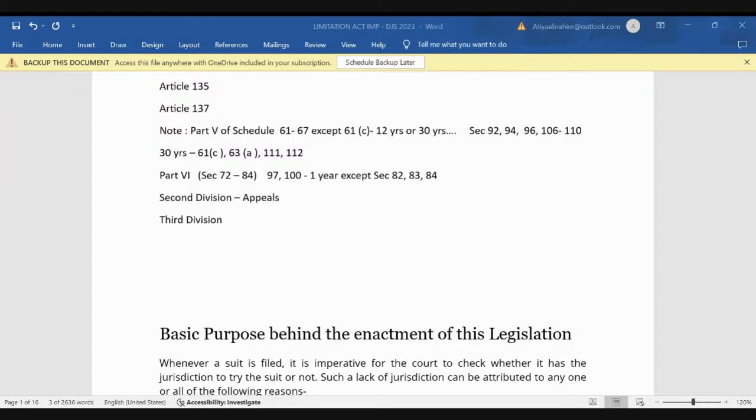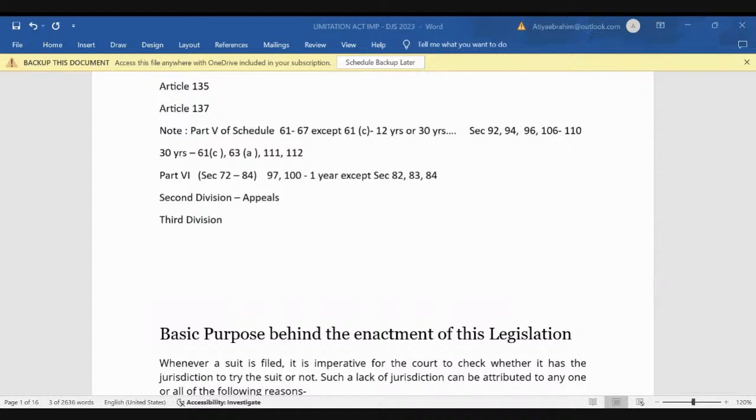Second division is my appeal. It has no part. Second division is only appeal, divided into no part. It is from section 114 till section 117, right? So 114, 115, 116, and 117 deal with appeal, and article 1 to article 113 is dealing with my suits, divided into 10 parts.